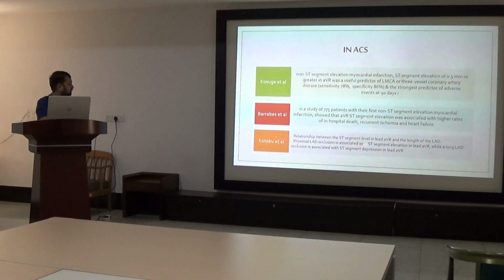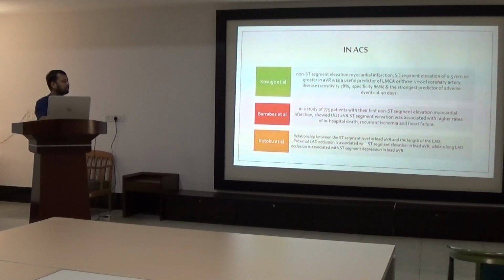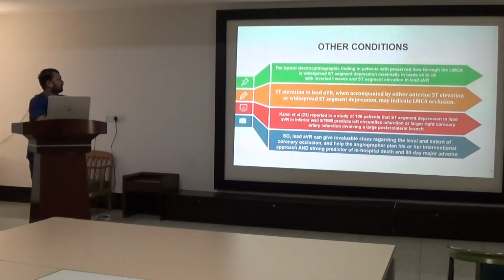More studies were done by Kotuke et al. on the relationship between ST segment elevation in lead aVR and length of LAD. Proximal LAD occlusion is associated with ST segment elevation in lead aVR, while long LAD or distal LAD occlusion was associated with ST segment depression in lead aVR.